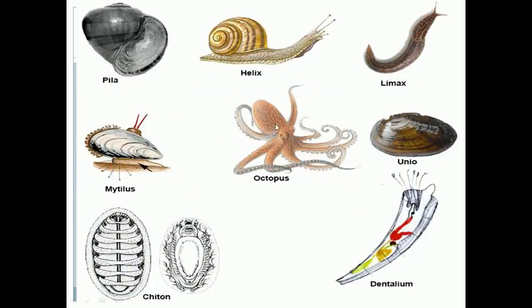Here you can see some more examples for organisms which belong to Mollusca. They are Pila, then Helix, then Limax, then Mytilus, then Octopus, then Unio, Chiton, then Dentalium. So these are some of the examples of organisms which belong to Mollusca.